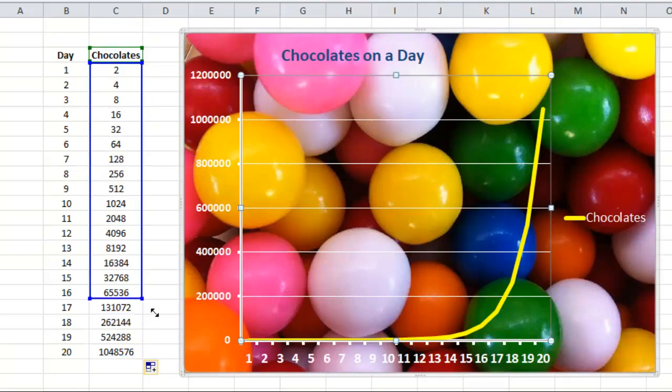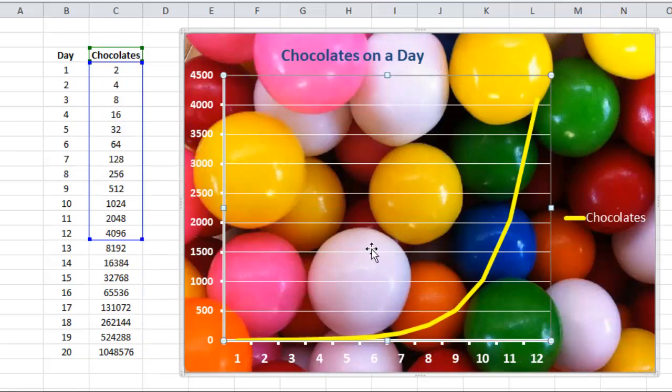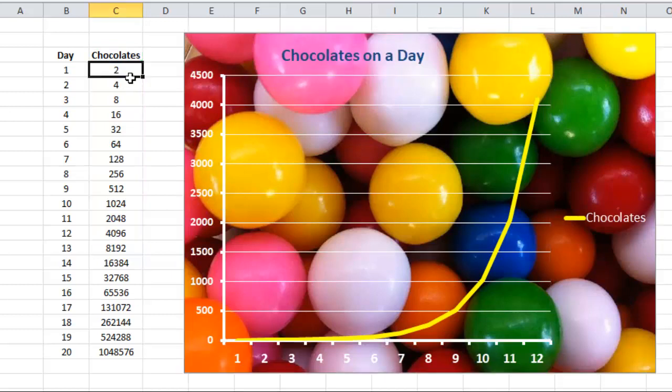If I consider the graph till 12 days, you can see the graph is like a hockey stick. Note the number of chocolates. In the linear case, on the 20th day, the chocolates received were 40. But here on the 12th day, the chocolates received by the person were 4096, which is a much bigger figure. So on the first day the person is getting 2 chocolates, then 4, then 8, then 16.